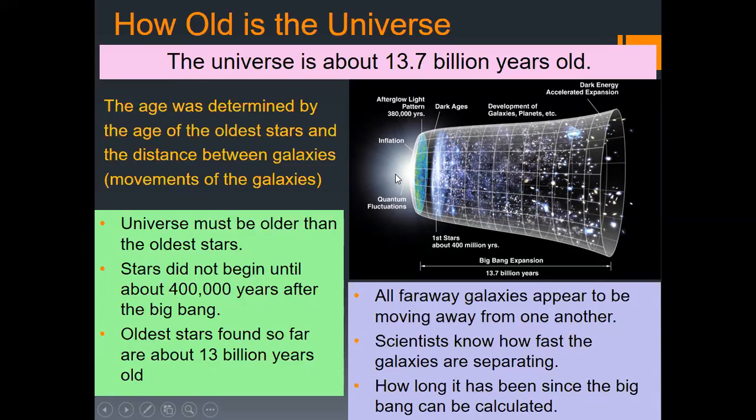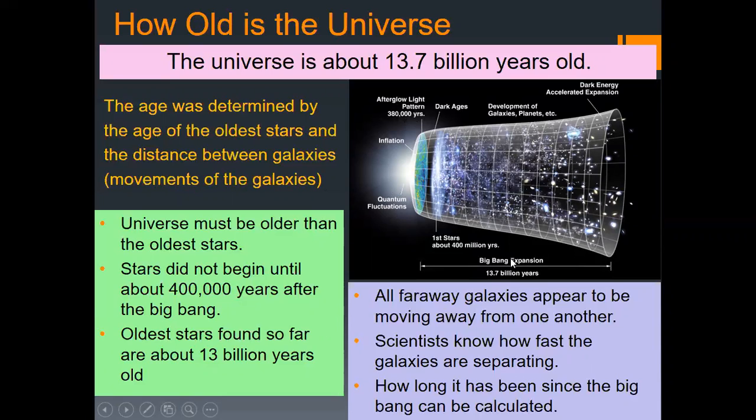We think that the Big Bang happened somewhere here. A ray of light pattern appeared 380,000 years later, here. Then there was a dark age. Then the first star was born 400 million years after the Big Bang. And all these galaxies are in space.